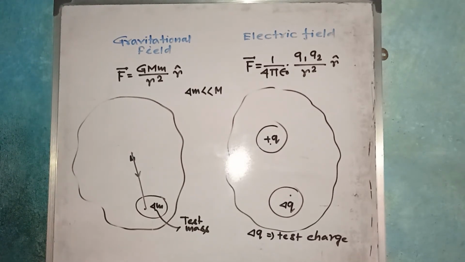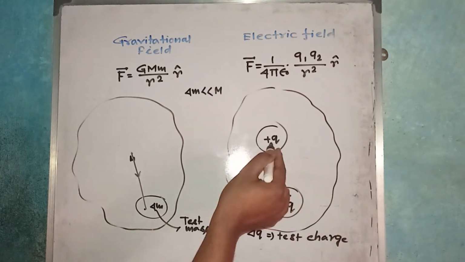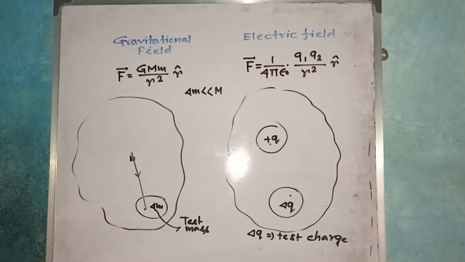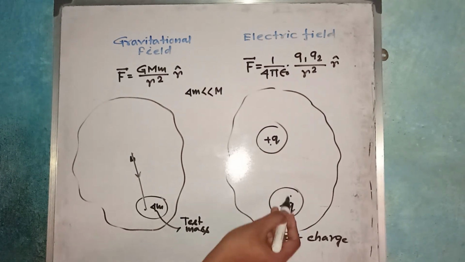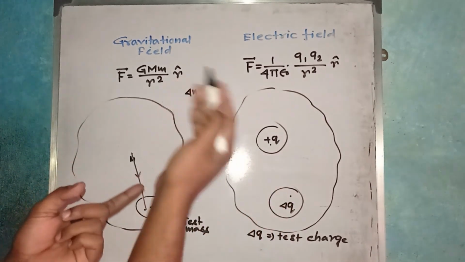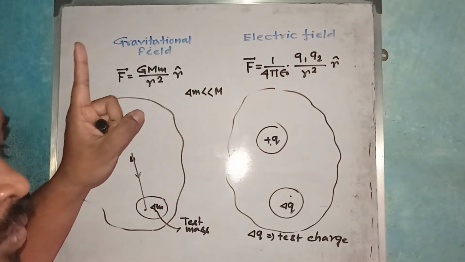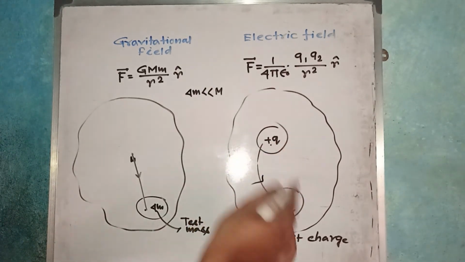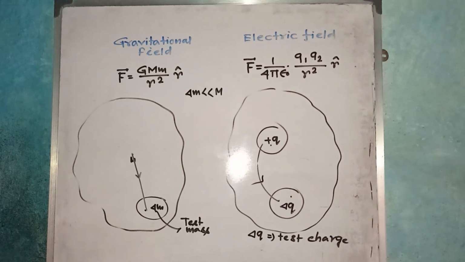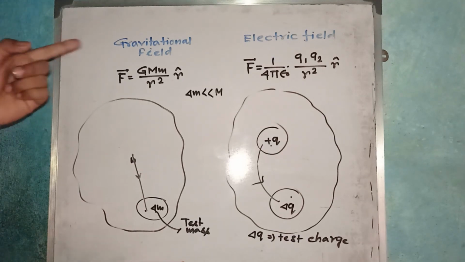And similarly, we can say that if this body experiences a repulsive force due to this charge and also an attractive force due to this charge, the medium through which this test charge experiences an attractive or repulsive force is the electric field, due to which the attractive or the repulsive force has spread towards it. And one another thing, people say that the gravitational field or the electric field